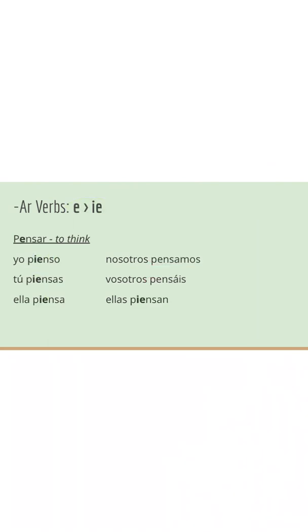Let's see another one. This time we have pensar, which is to think, very important verb. And of course, the only E that exists here is here in the middle. And it does the stem change again up to IE. So it becomes yo pienso, tú piensas, ella piensa. And here we have nosotros pensamos, no stem change, conjugates just like normal. Same thing for vosotros, pensáis. And we go back to that stem change for ellos piensan. And there we have it. Are you getting the hang of it?